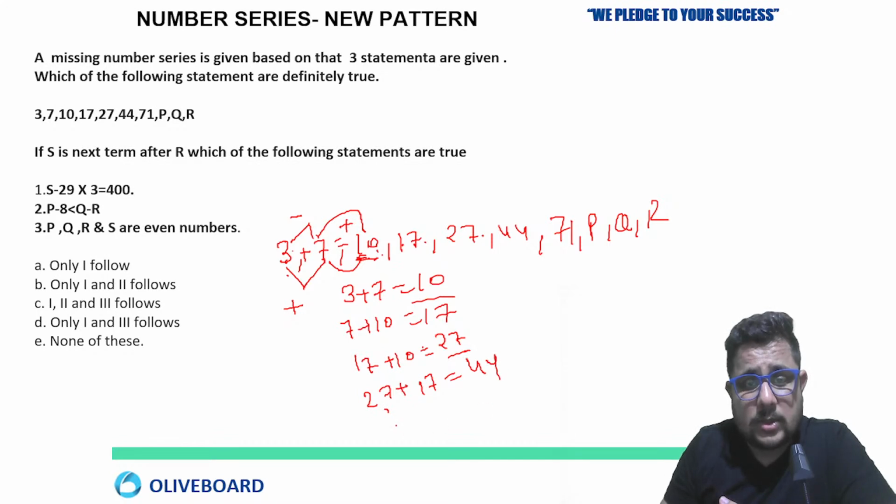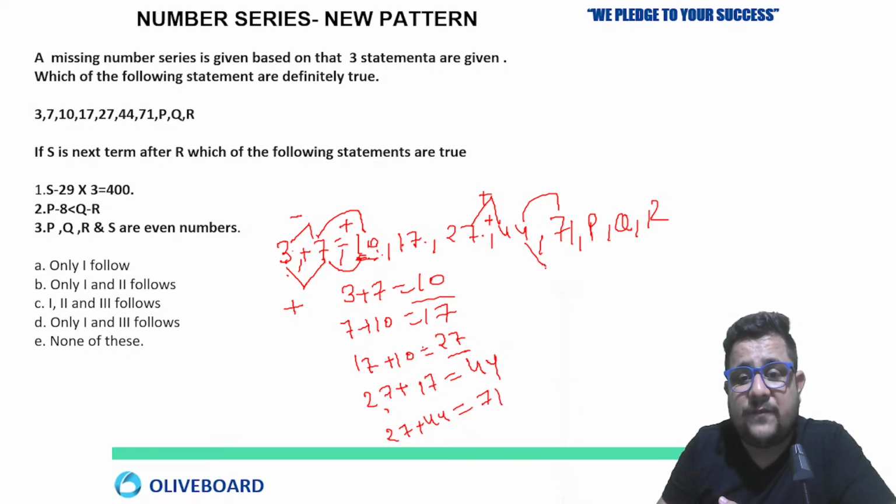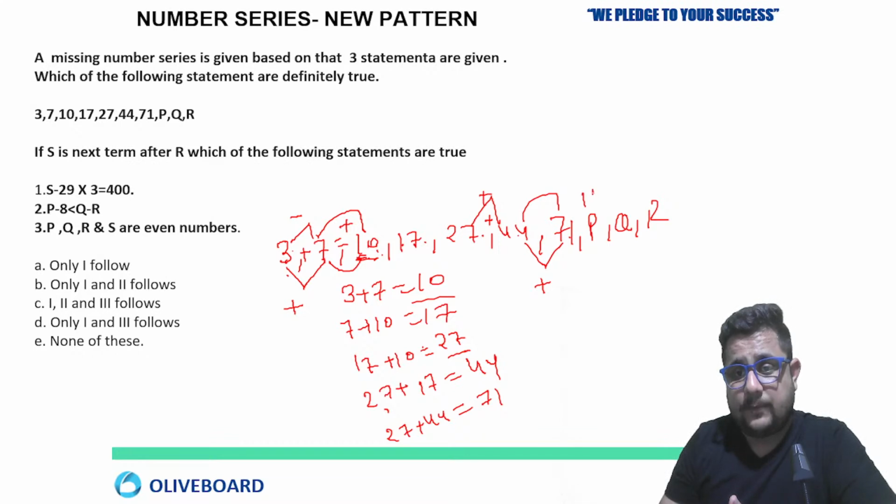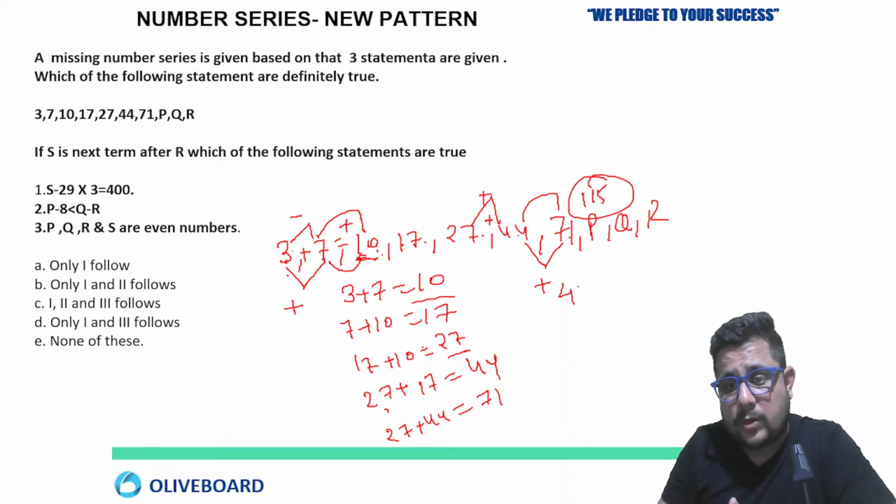44. Now 27 plus 44 will give you what? The sum of these two numbers, right? Just add that, so you will get 71. Similarly, you have to apply 44 plus 71. So how much will you get? 70 plus 40 is 110, and 4 plus 1 is 5, so 115. So the value of P is 115. 44 plus 71 will give you the value of P.